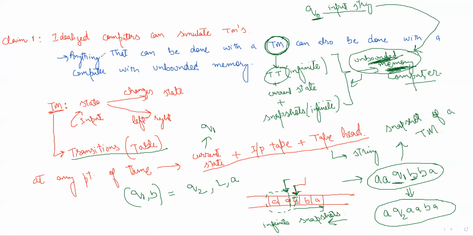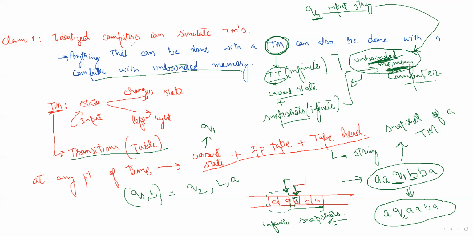That means anything that can be done with a Turing machine can also be done with a computer with unbounded memory. But we have to store these details in that unbounded memory. I have not given you the complete proof, but I have tried to make it clear how we can do anything that was done by a Turing machine using a computer with unbounded memory.